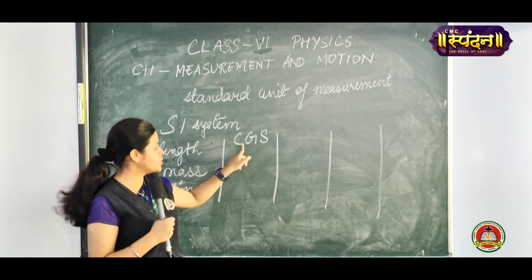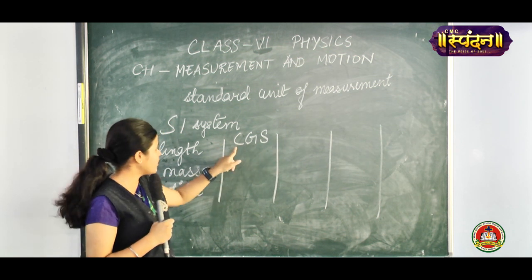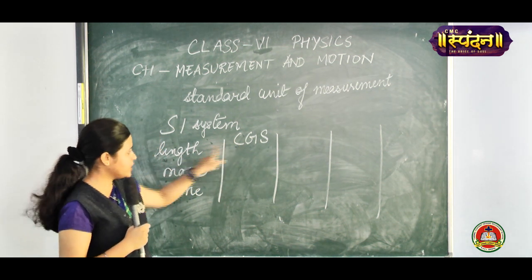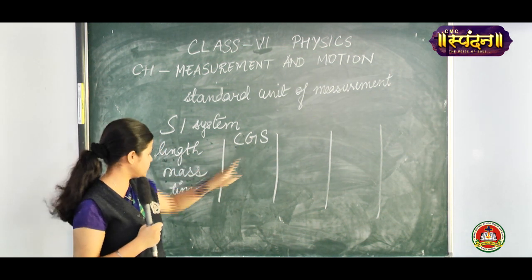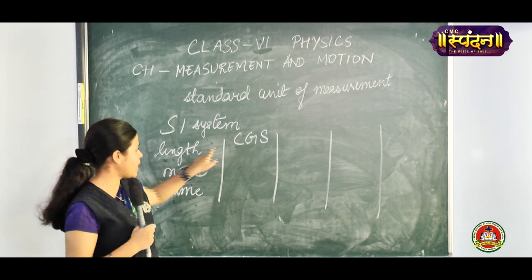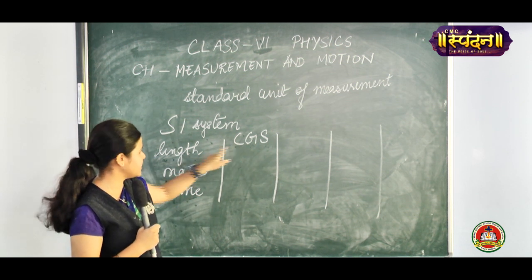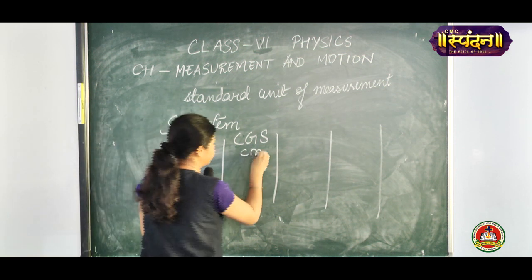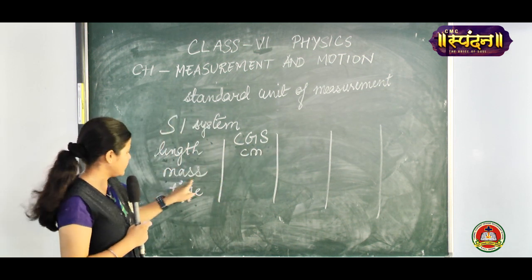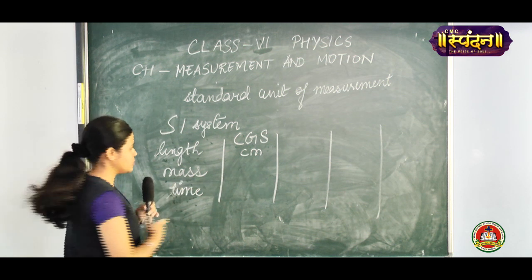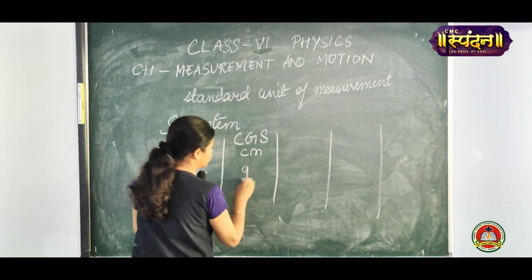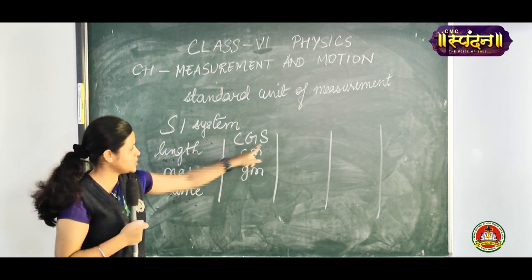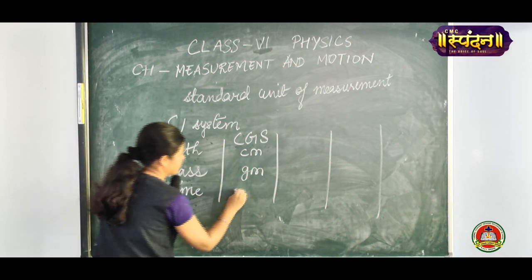CGS system was introduced earlier. Now in the CGS system, C is for length, G is for mass, S is for time. How do you relate C with length? C can be related with length using centimeter. G with mass, mass means weight, so G can be related with mass using gram. And S with time is seconds.